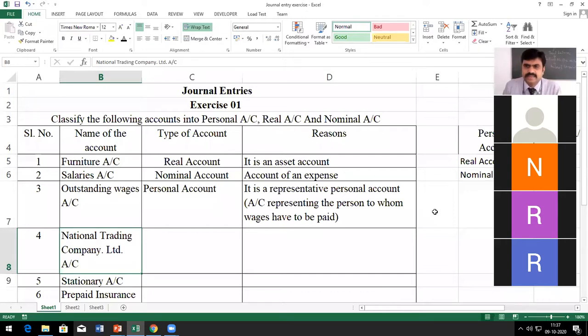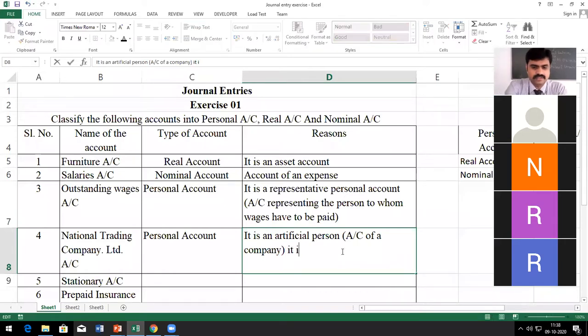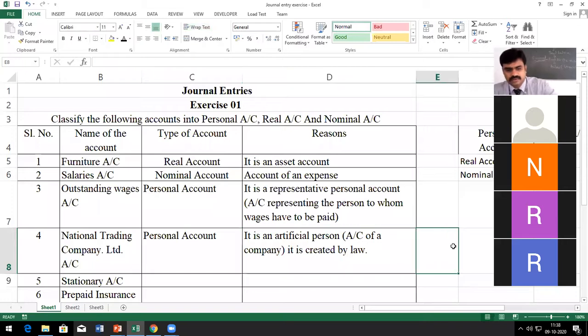Okay. Again, in personal account, natural, artificial, or representative? Artificial. Why artificial? Sir, because it's a company limited. Yeah, it is also a personal account. It's correct. And it is an artificial person because it has been created by law. You can write it: it is created by law. Hope all of you are writing down. Please write down in your notes. I will not share this Excel. Please write down.